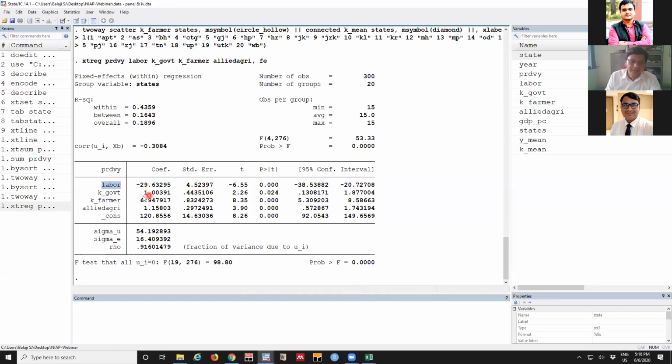So what the result is giving is, when government invests 1 rupee additional, for example, last time it was 1500 per hectare, now it is increasing to 1501, in that case productivity will increase by 1.03. That's slightly higher. But when the farmer is investing more, the productivity per hectare is rising by 7 times. This is what we used to call the multiplier effect. The multiplier effect of government investment is different from private investment.